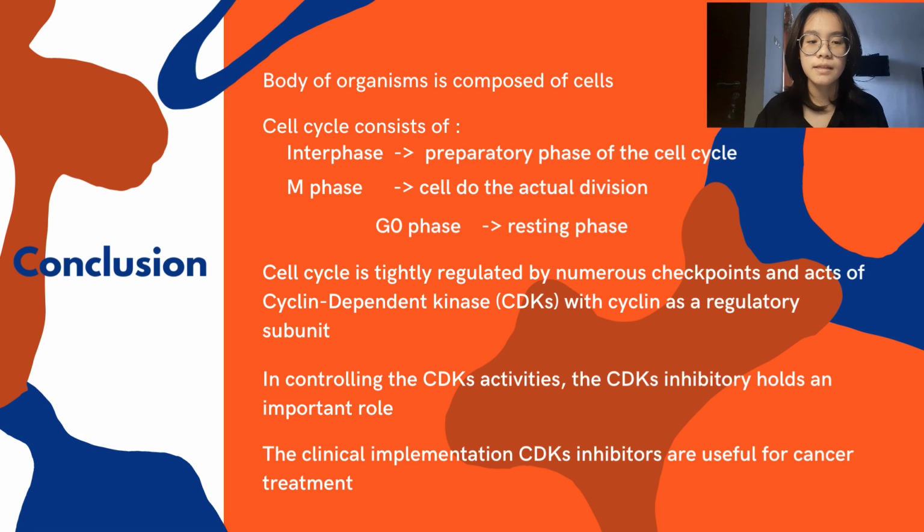The cell cycle is tightly regulated by numerous checkpoints and the action of cyclin-dependent kinases, with cyclin as the regulatory subunit. Each type of CDK required in regulating the cell cycle has a distinct function. In controlling the CDK activities, the CDK inhibitors hold an important role in maintaining the balance. The clinical implementation of CDK inhibitors is useful for cancer treatment through chemotherapy, related to its control function.